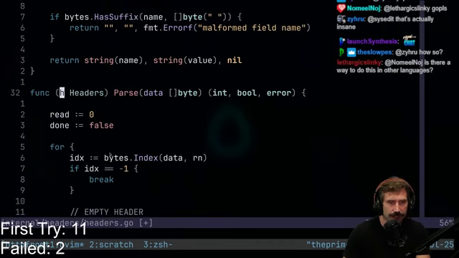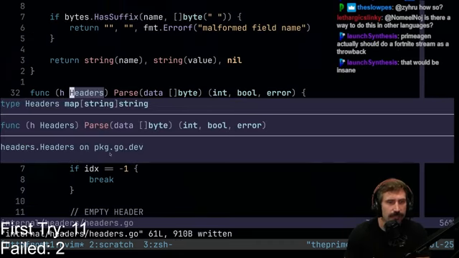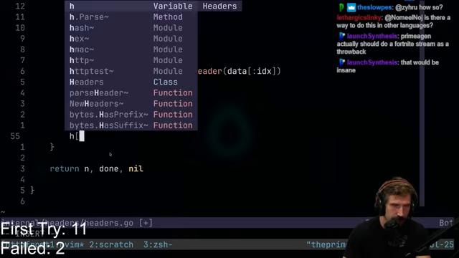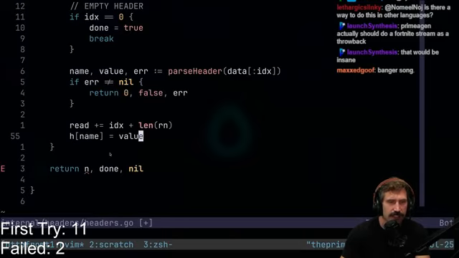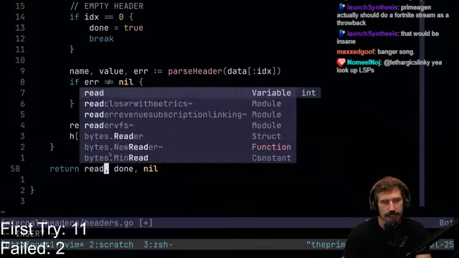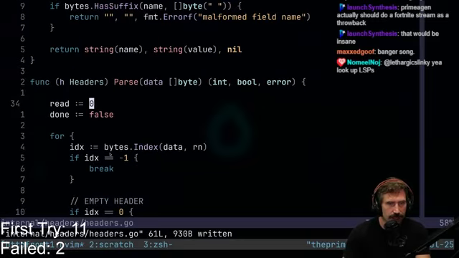Now, when we do headers, here's the interesting thing, because a map is already a pointer, correct? So that means I should be able to go like this. I should just be able to go name equals value. This is where the named stuff I'm always a bit confused by, like what's the rules on that? There we go. Okay, perfect.